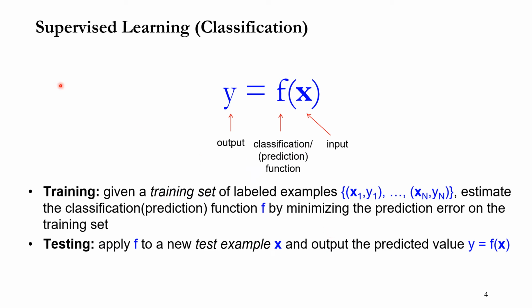Okay, now let's begin with supervised learning, also known as classification learning. You can consider a supervised learning algorithm as a function which looks like this. Here, F is the classification algorithm. What it does is it reads a certain input X and then generates a certain output Y. So in that sense, you can consider classification algorithm F as a function.